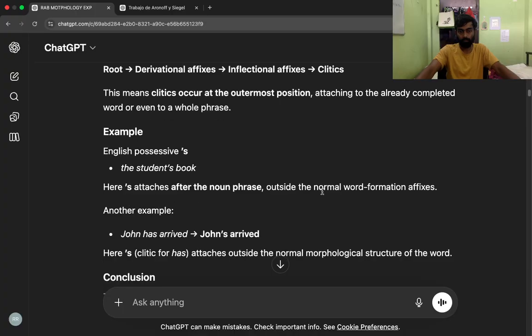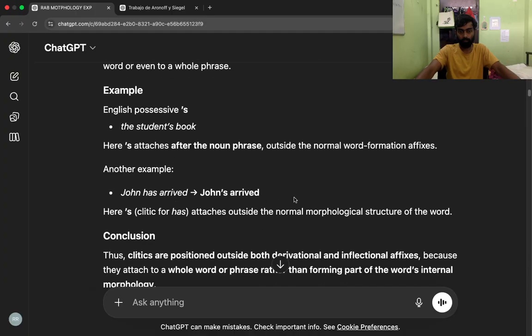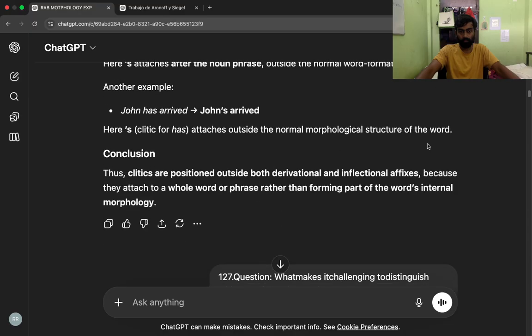Another example, John has arrived, John's arrived. Here 's, clitic for has, attaches outside the normal morphological structure of the word. Conclusion. Thus, clitics are positioned outside both derivational and inflectional affixes because they attach to a whole word or phrase rather than forming part of the word's internal morphology.